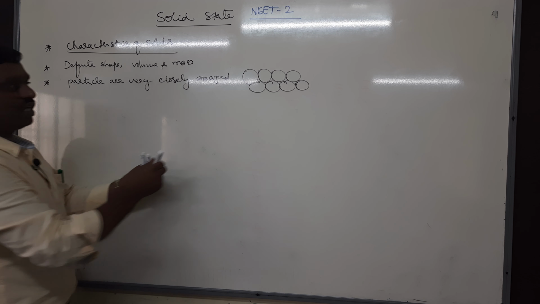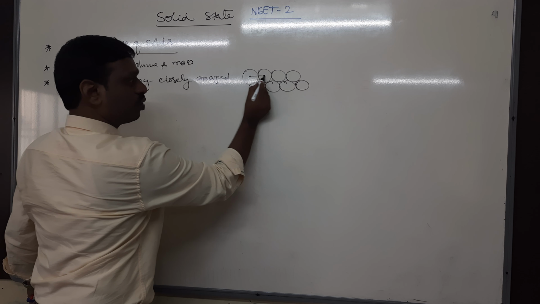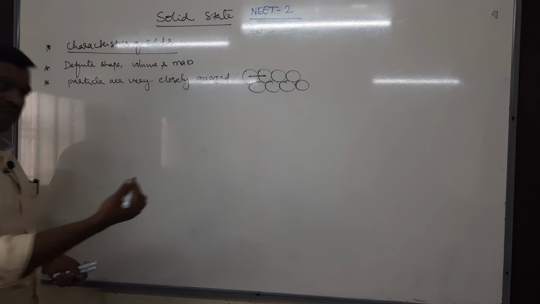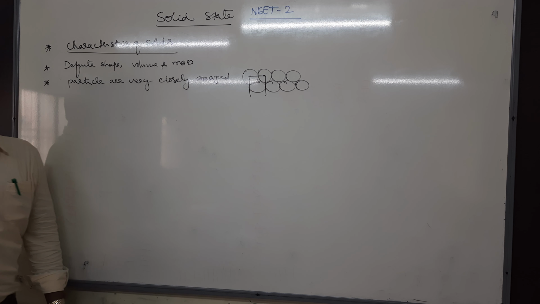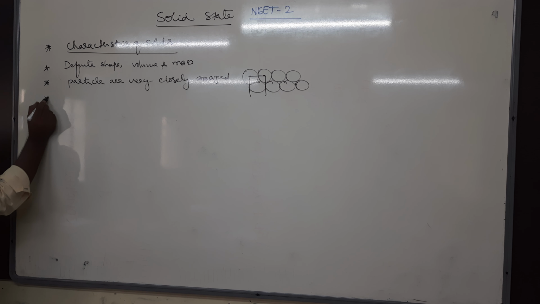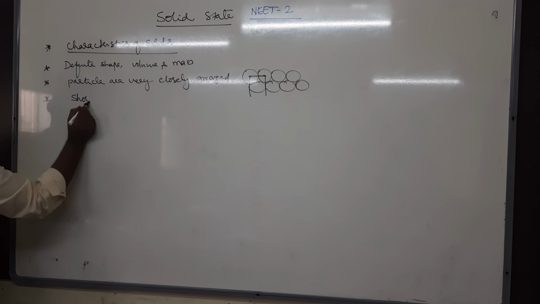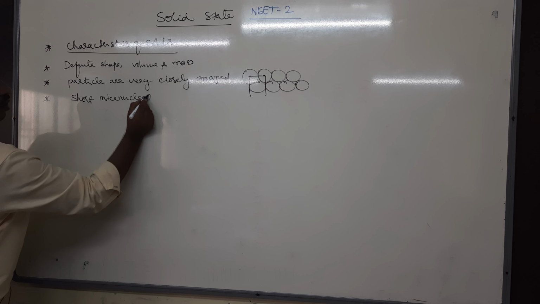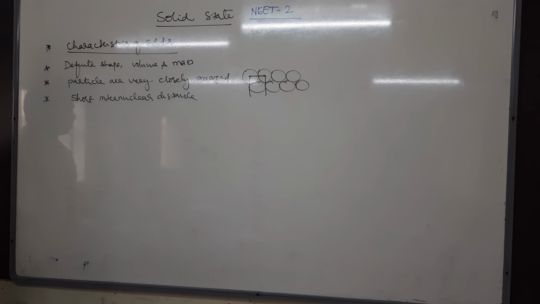Since particles are very closely arranged, the internuclear distance, the distance between two nuclei, is very short. Therefore, they have very short internuclear distance.